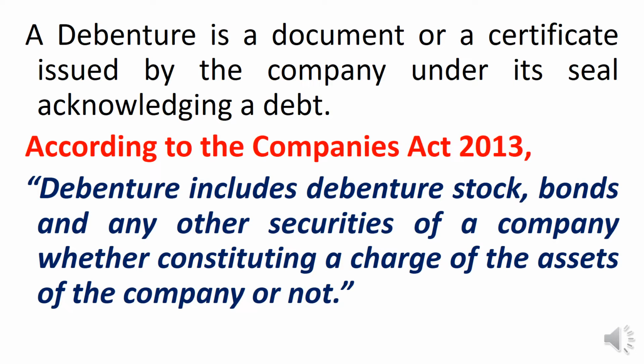According to the Companies Act 2013, debenture includes debenture stock, bonds or any other securities of a company, whether constituting a charge over the assets of the company or not. So debenture includes a bond or a certificate or a security acknowledging the debt taken by the company. It may constitute a charge on assets or may not. In the sense, security might be kept on all the assets or security may not be available. That we will discuss in the types of debentures, whether secured or unsecured. Precisely, debenture is a document acknowledging the loan taken by the company. I hope I made you understand this definition of debentures.